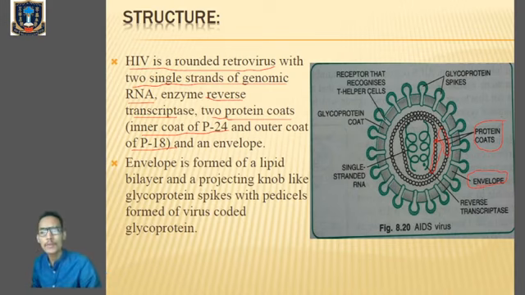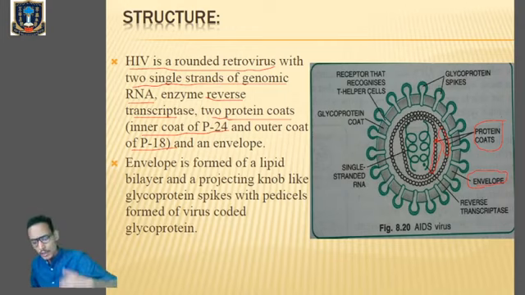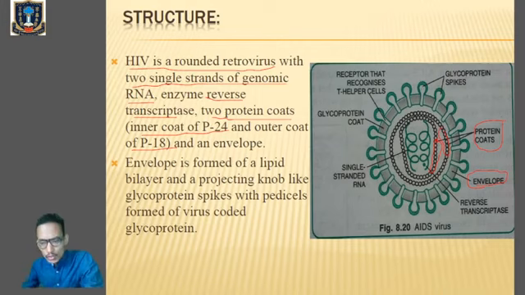It has the enzyme reverse transcriptase, which helps in reverse transcription, the formation of DNA from RNA. Then we have two protein coats, the inner protein coat also called P24 and the outer protein coat P18. Then we have the envelope, this outermost circle.